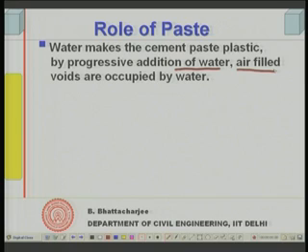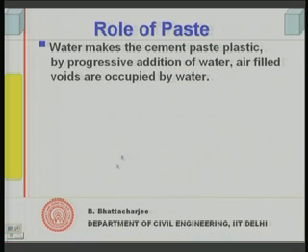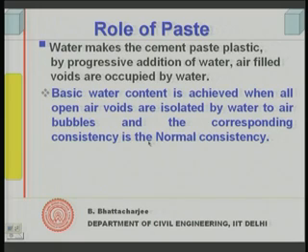Originally dry cement particles are air filled. The voids or interstitial void space between the cement particles will be filled with air, and these air filled spaces now get filled by water, and as they get filled by water, gradually a stage comes. Initially all the surfaces of the cement particles will be dry.